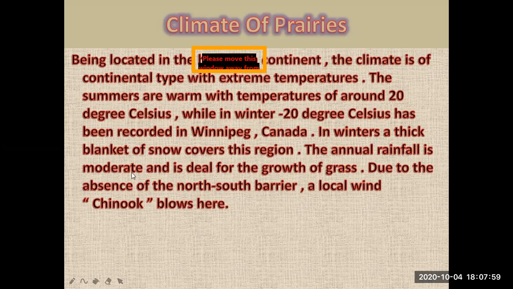The annual rainfall is moderate and is deep with the growth of grass due to the absence of a north-south barrier. The local wind known as the Chinook blows here. Chinook is a hot wind that blows in winter and therefore raises the temperature within a short time. This increase in temperature results in the melting of snow, making pasture land available for the grazing of animals. This is known as the climate of the prairie.